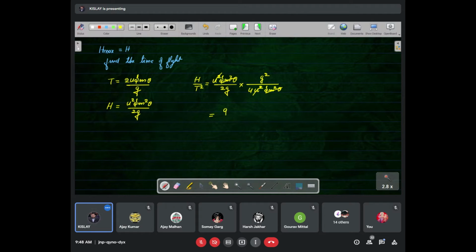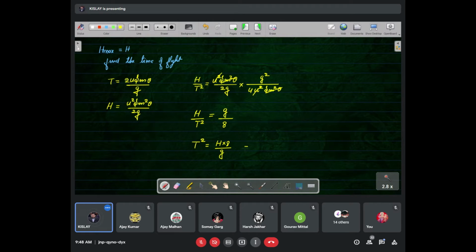It will be g upon 8, means h upon t square equals g upon 8. I hope I am right. Yes. Now, if we want to find t square, then t square will be h into 8 upon g.